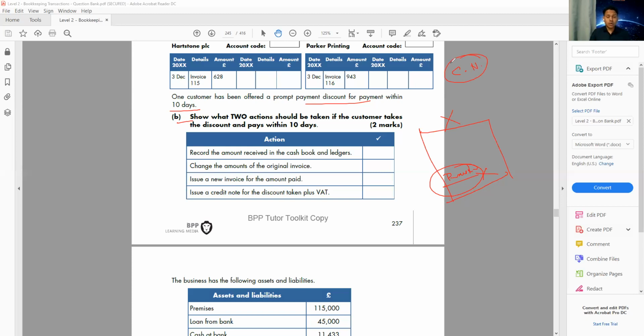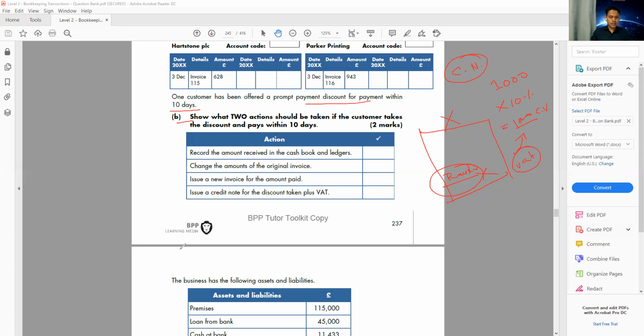And the credit note we always give with the VAT. Remember, if the total invoice amount is 1,000 with the VAT, on the total invoice with the VAT we give a prompt discount, let's say 10%. The VAT will always be inside. So remember this. Sometimes they ask, prepare the credit note for the prompt discount. So we need to separate the VAT from the inside figure.